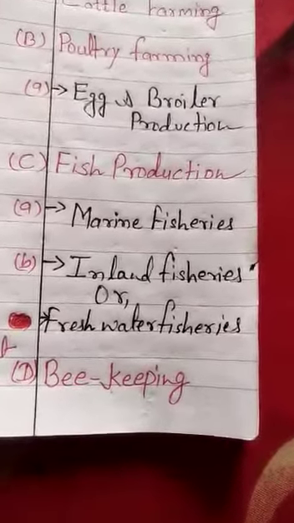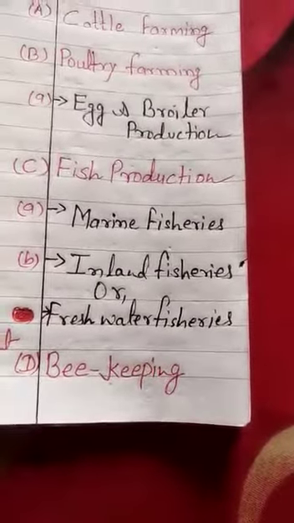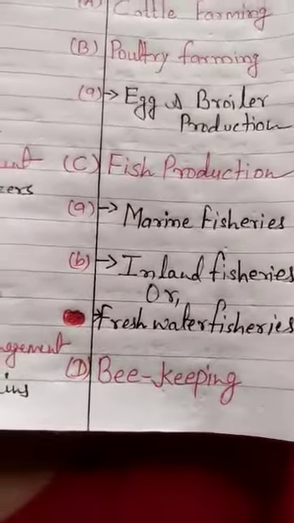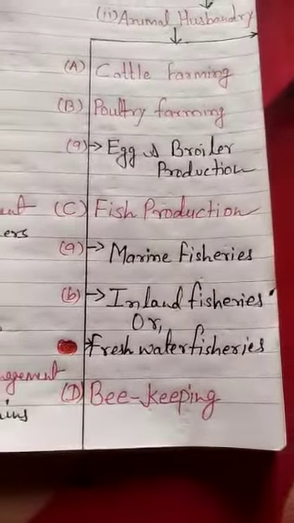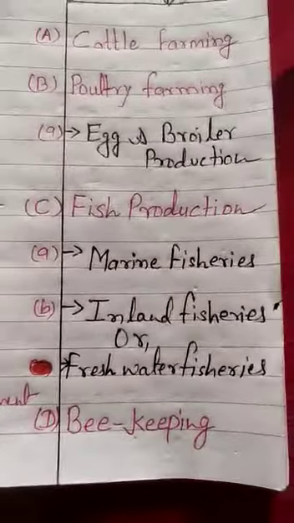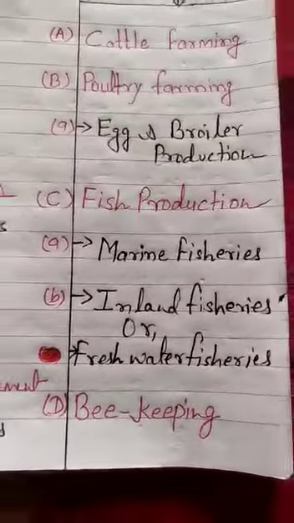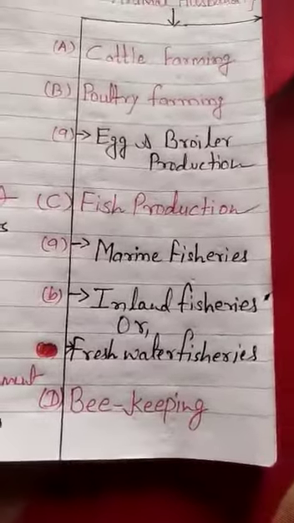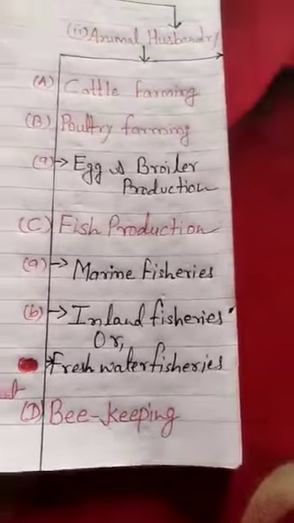We all know that Muzaffarpur is the city of lychee, and beekeeping is being done in our city also on a wide scale. But beekeeping can be done anywhere. It is not necessary that only this place; it can be done anywhere based on its own climate and environmental conditions.